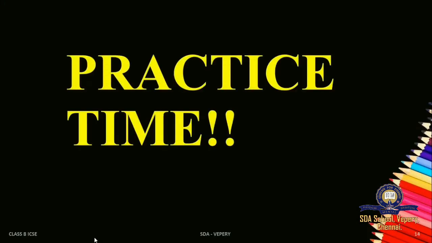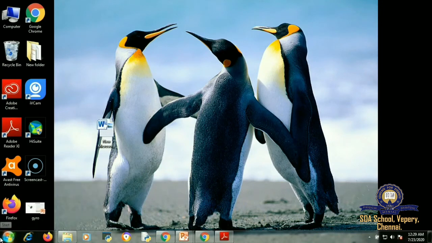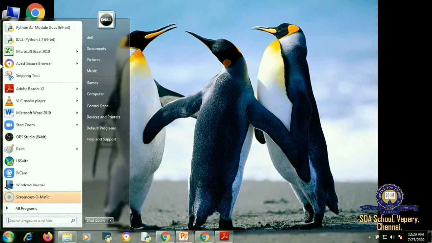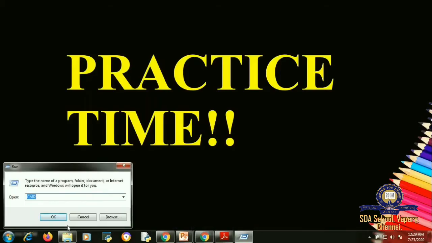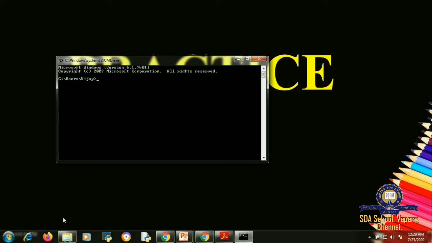Now I'm going to show you how to enter into the command prompt and give commands. Are you ready, children? Once here, this is your start menu, and you will be giving in search icon RUN. Okay. Once you give RUN, you will have to enter CMD. So once you enter the CMD command, it will take you to that particular window, which is called command prompt. Okay. This is your command prompt.